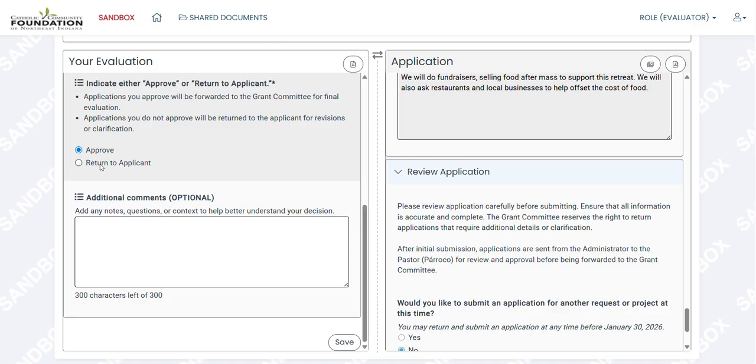Approved applications advance to the grant committee for final evaluation following the submission deadline. Returned applications go back to the applicant for revisions. Provide feedback directly in the tool, but also consider speaking directly with your team. Revisions must also be completed by the submission deadline.